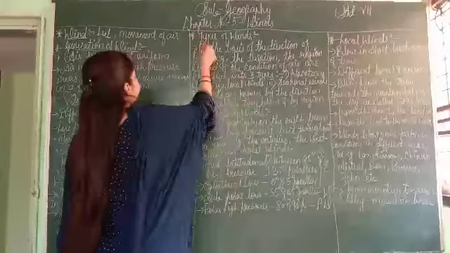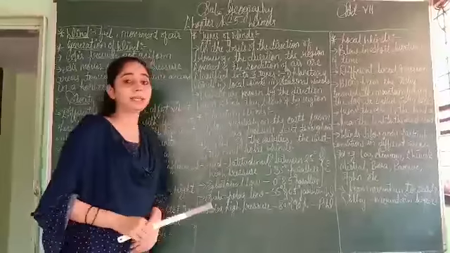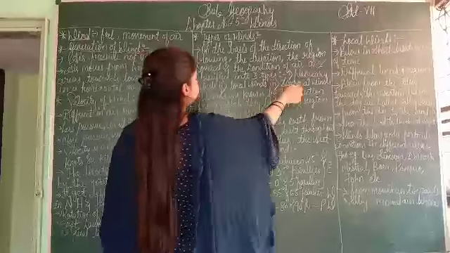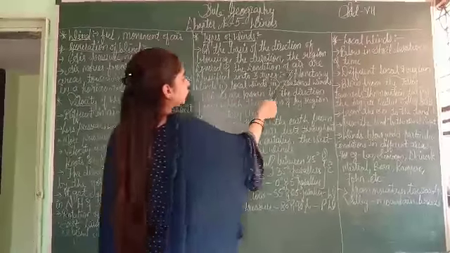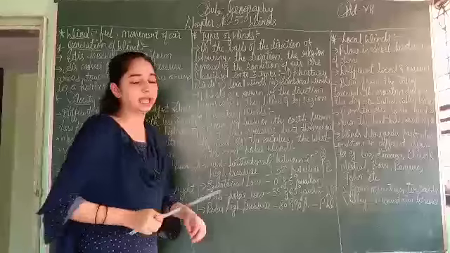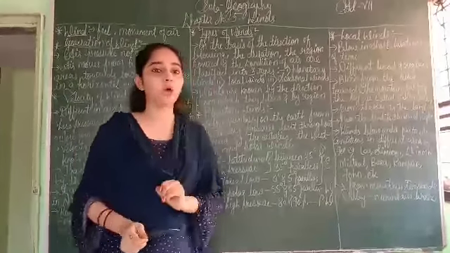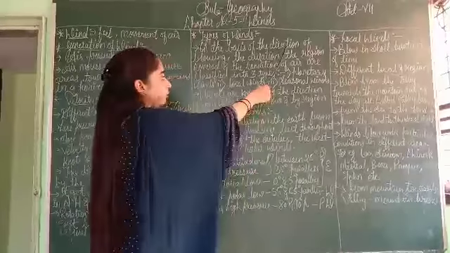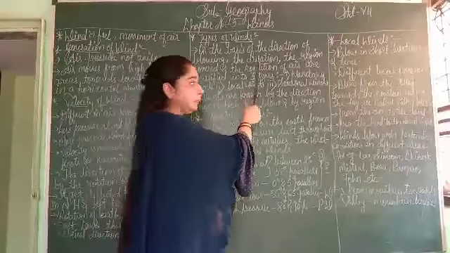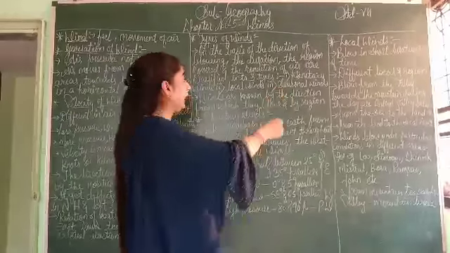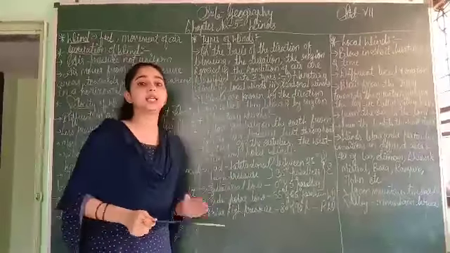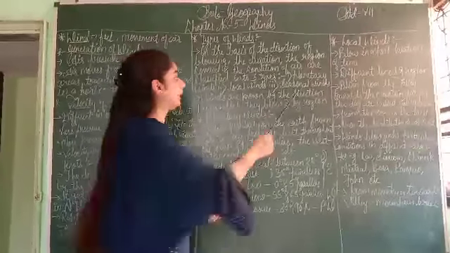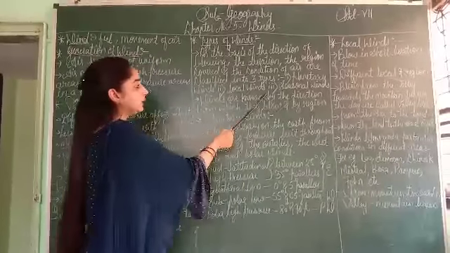Next is types of winds. Now how many types of winds? On the basis of direction of blowing, the duration, the region covered and the condition of air, winds are classified into three types. The duration means the time, and the region covered means the area. These are classified into three types: planetary winds, local winds and seasonal winds.